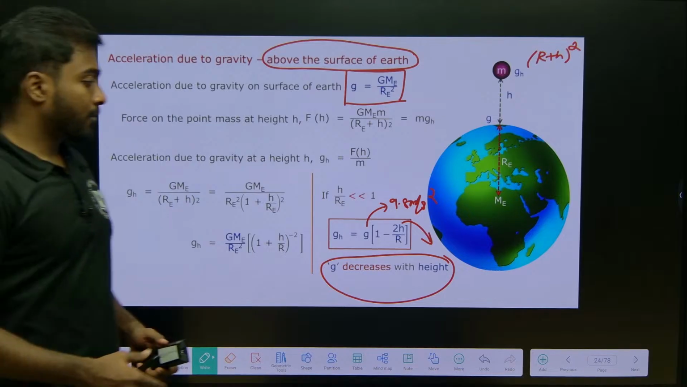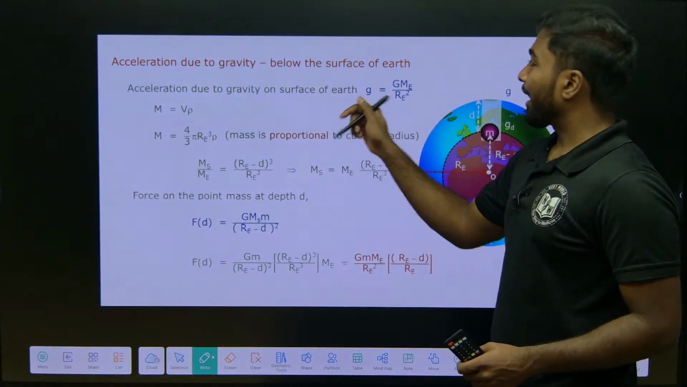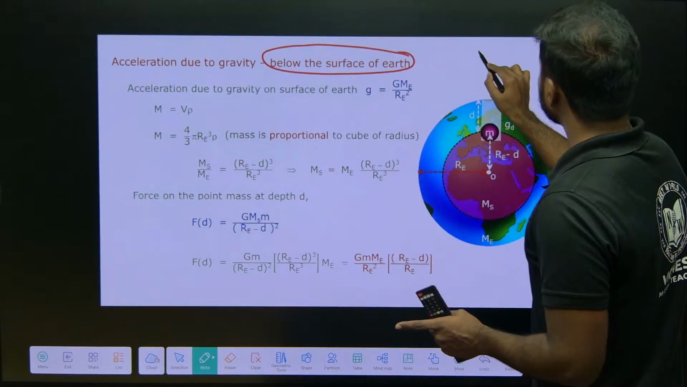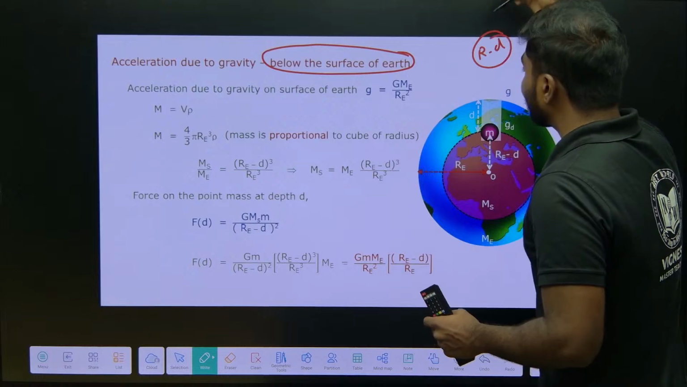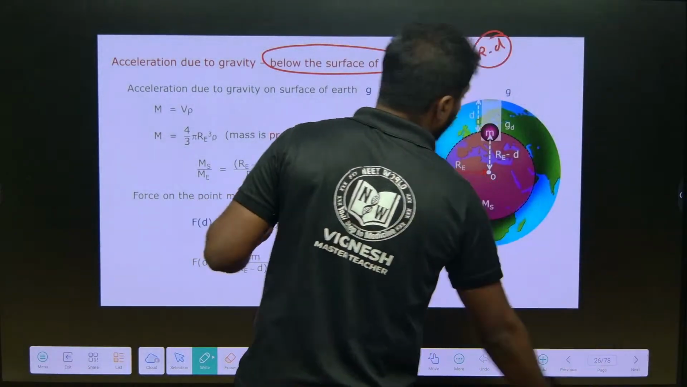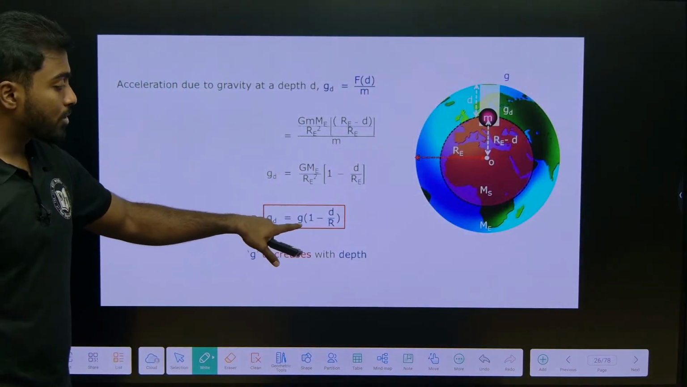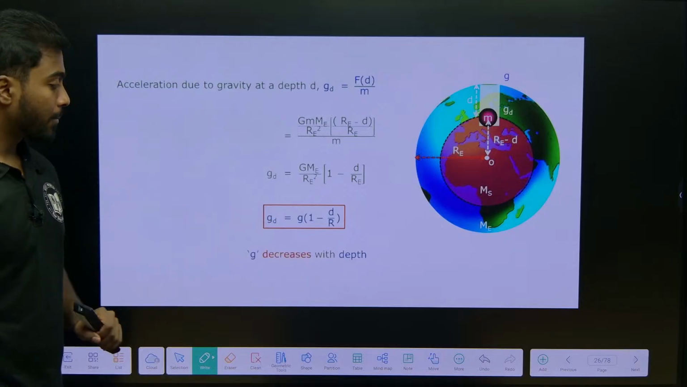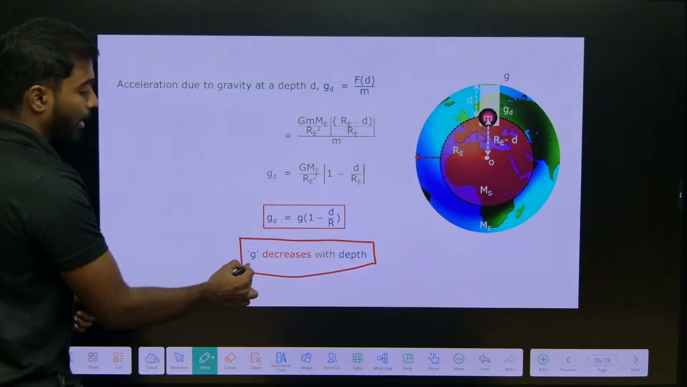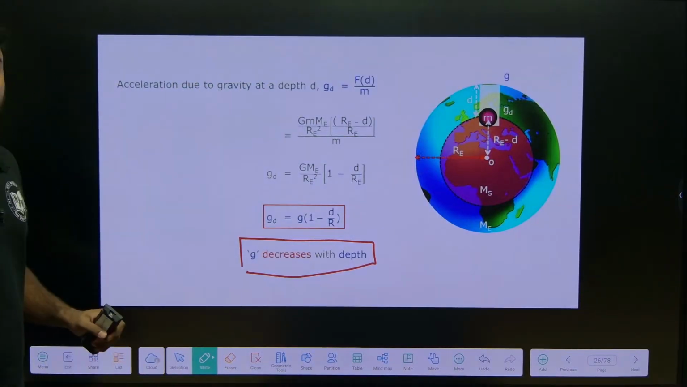Okay, done. So we will go for the next one. Acceleration due to gravity below the surface of the earth, in the sense r minus d I need to take, like depth, okay, depth. So the final formula for this is, gravity due to depth will be equal to g into 1 minus d by r. So here also gravity decreases when we go down, okay, right.